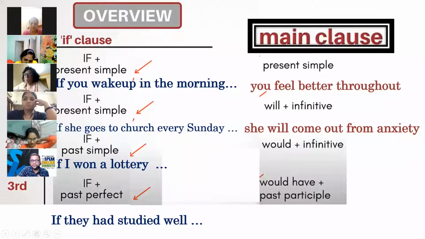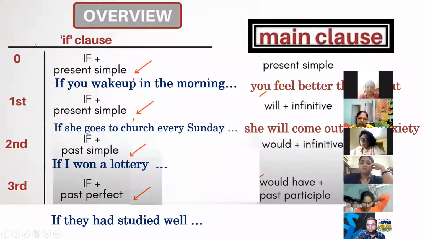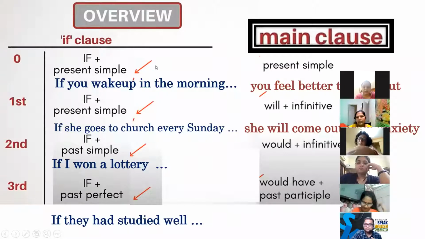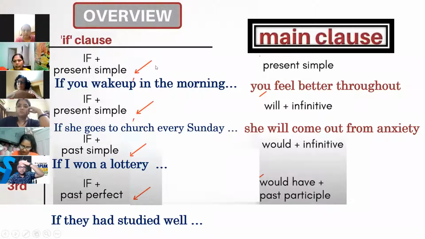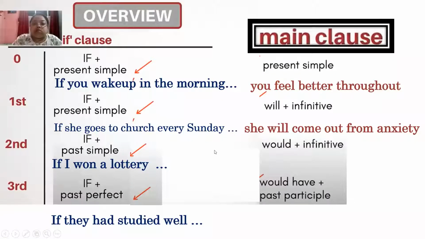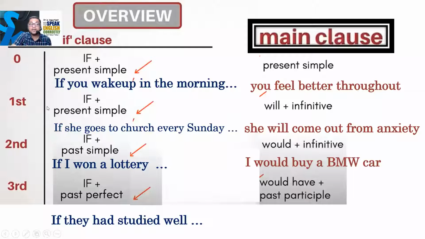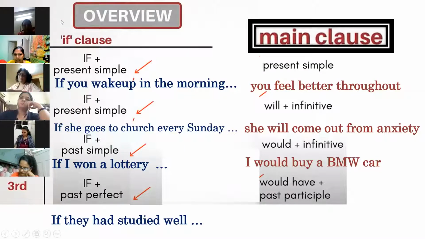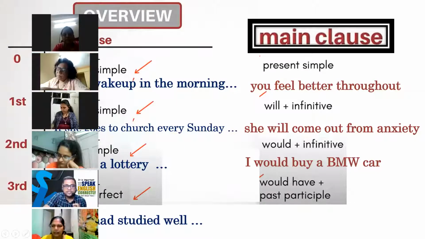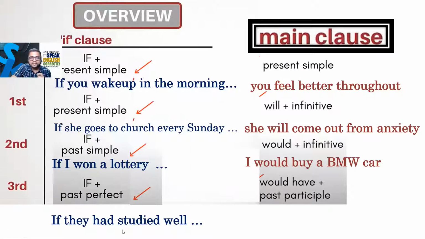Tanushri Bhattacharya, can you tell me the next sentence? If I won a lottery, I would buy a flat. Okay, you would buy a flat. That's very good. You got the point. So here I have written, if I won a lottery, अगर मैं lottery जीतता, past की बात है ये, ठीक है? Past simple. If I won a lottery, I would buy a BMW car. So guys, these are the conditional sentences. Okay, let's go for the next condition.